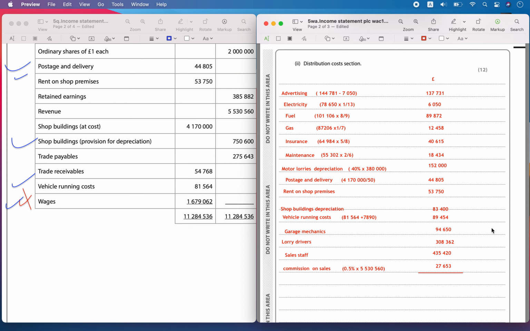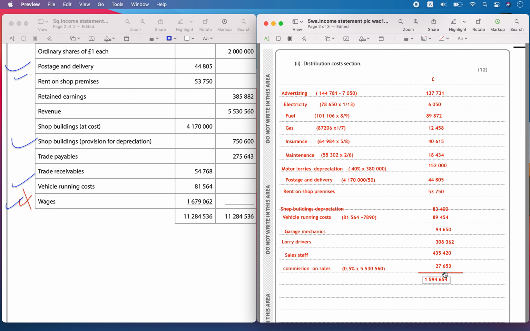plus 89,454 plus 94,650 plus 308,362 plus 435,420 plus 27,653. So that is equal to 1,594,654.